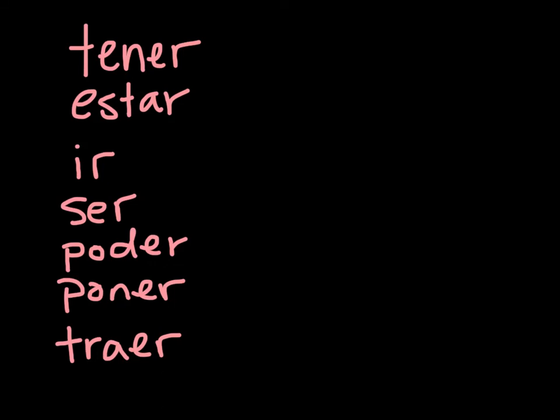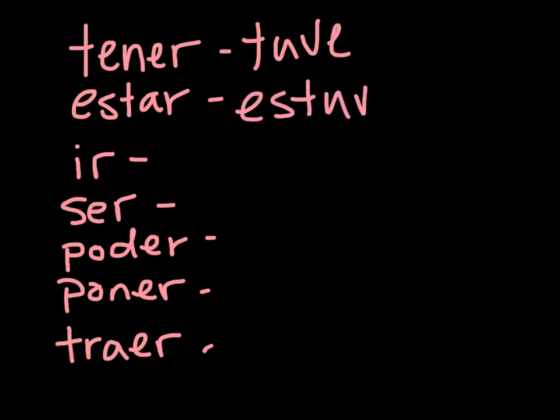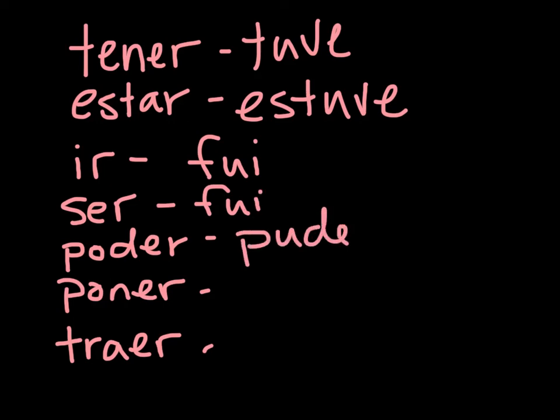Okay, there is a song that we'll be going over in class that has you learn them in this order, and so I'm just going to list out the yo forms for these particular verbs. Tener is tuve, estar, estuve, ir es fui, y también ser, which means ser too. Poder, pude, poner, puse, traje es para traer.